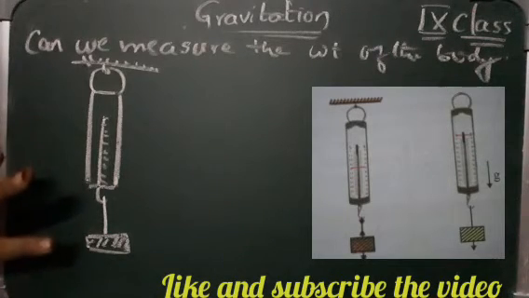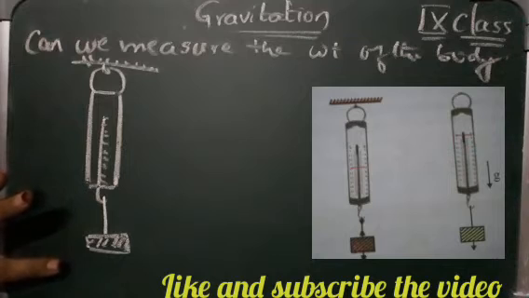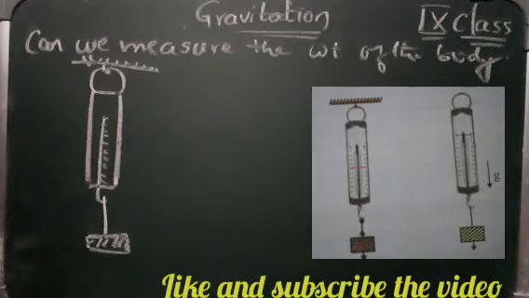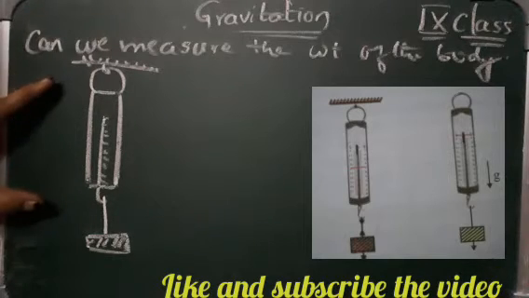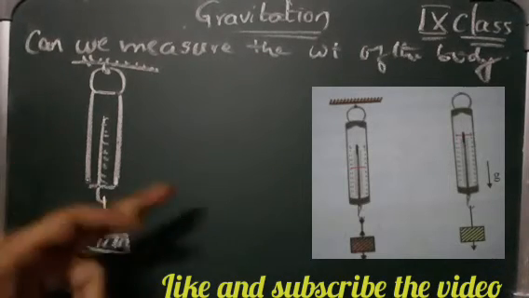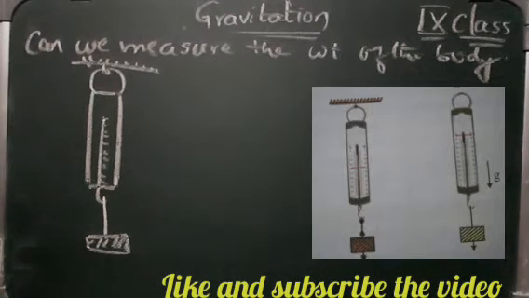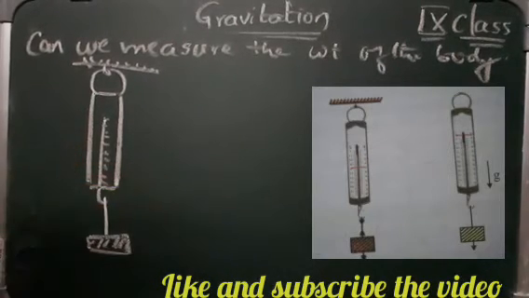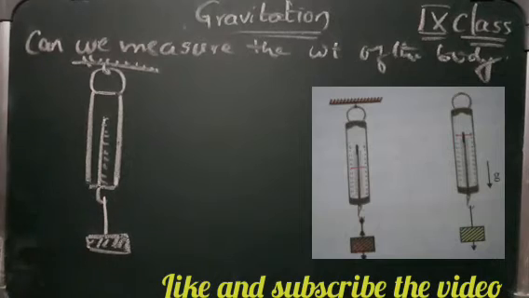Now drop the spring balance with the load from a certain height to fall freely. What we are doing: first we take a spring balance and suspend it. As you can see in this picture, I have added a clear picture for your view. We simply take a spring balance, suspend it from the ceiling and put some weight on it. Note the reading of the spring balance. Now drop the spring balance with a load from a certain height to fall freely.